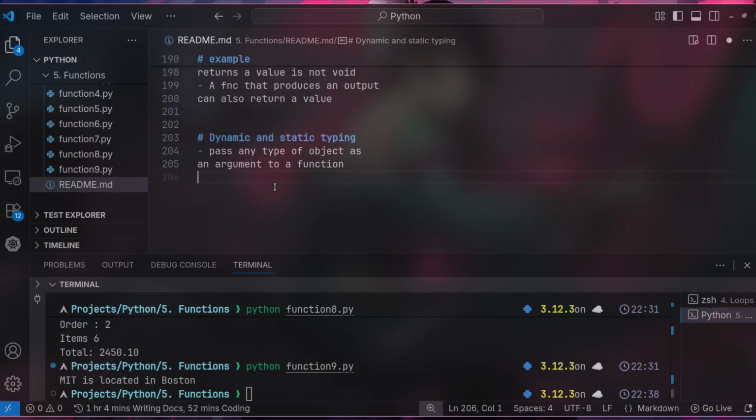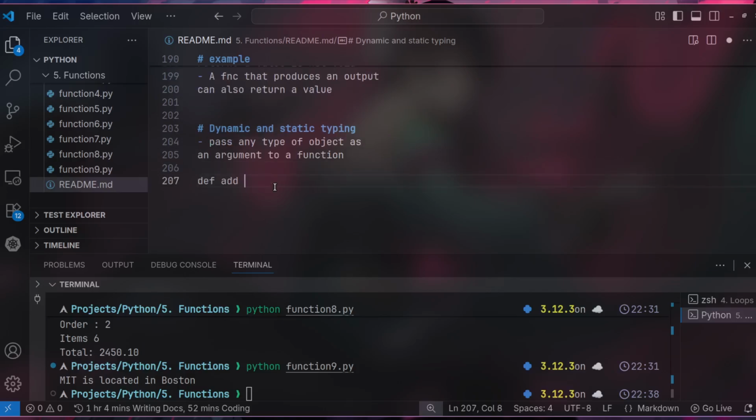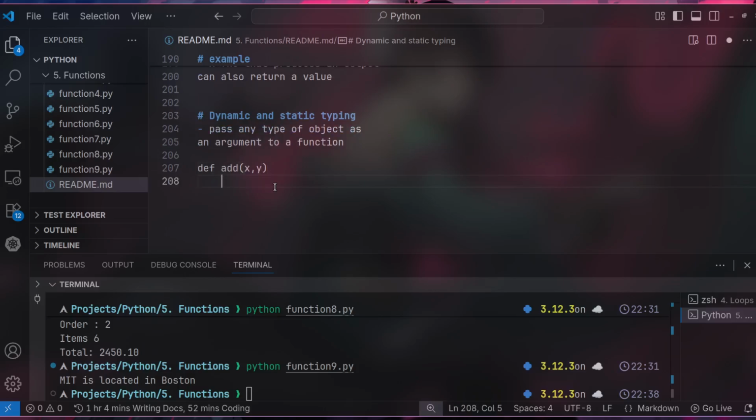So let's say an example. Let's say you have a function add x and y, x, y. These are parameters, right? So when you want to return, you're going to return, okay, this is an example. So basically, you're going to return x plus y, right? x plus y.